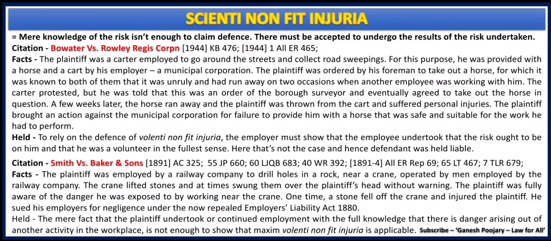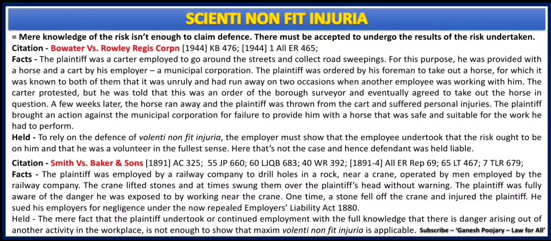Though he had awareness of the risk, he never gave consent, and hence Rowley Regis Corporation had to give compensation to its employee. Mere knowledge of the risk isn't enough to claim the defense. Yes, the employee was aware, and he brought it to the notice of the employer, and the employer was not ready to give him a good horse, and hence this happened, and hence the defendant is liable to pay compensation to the plaintiff, which is what was held in this particular case law.